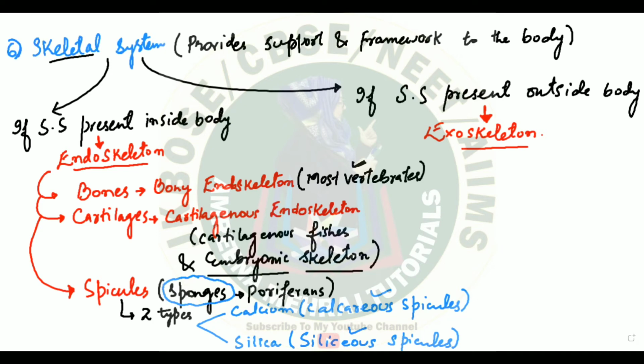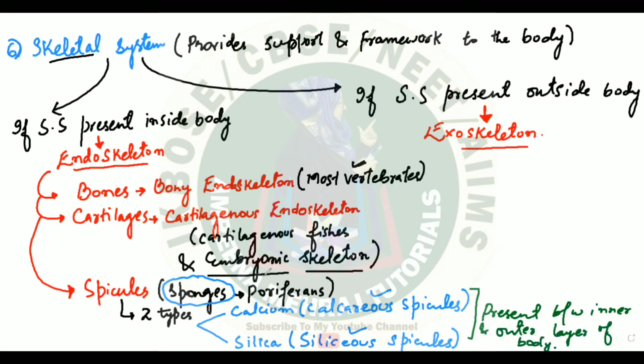Where will you find these spicules? Basically, you will find them present between the outer and the inner layer of the body.